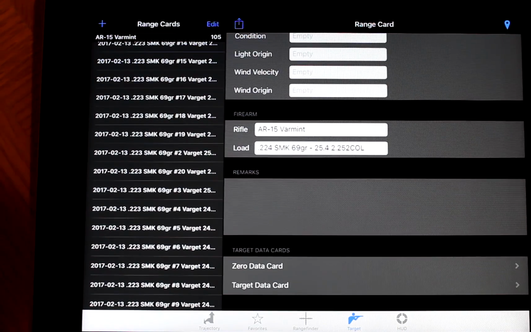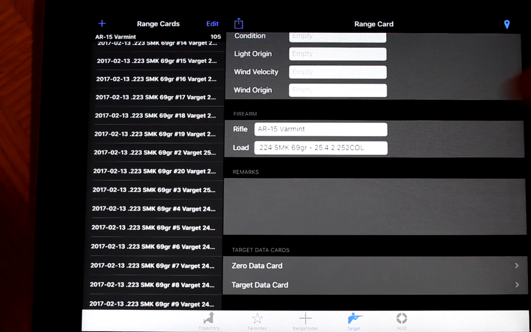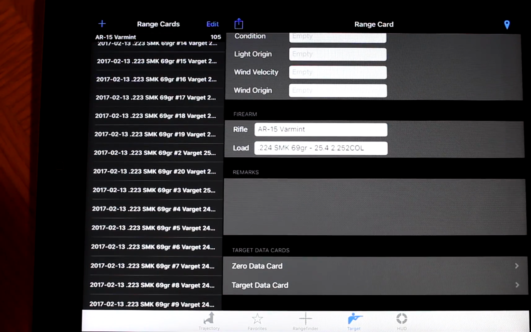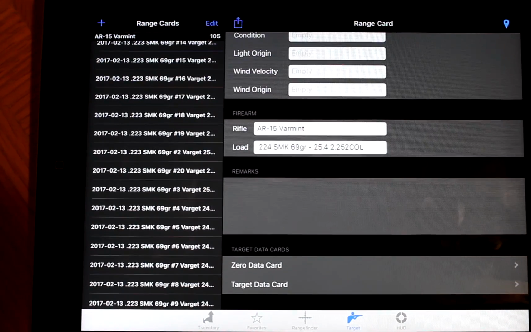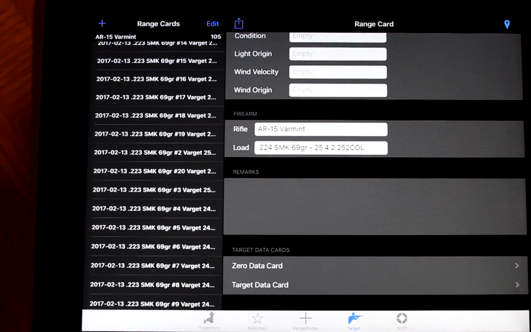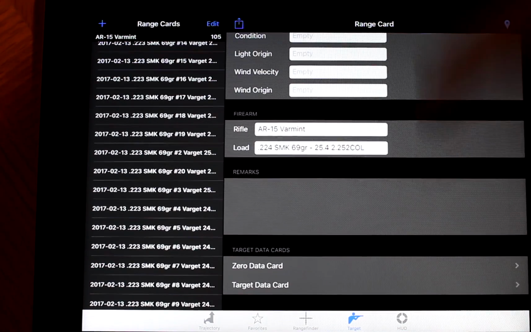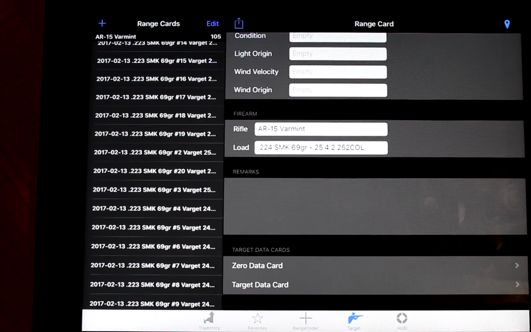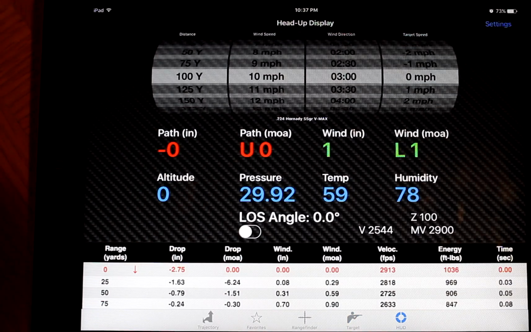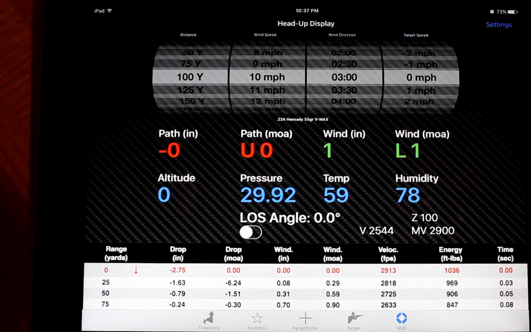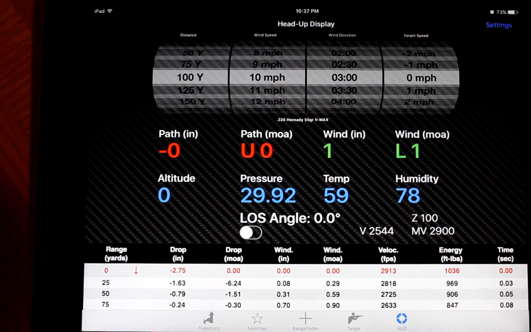And if I do a really good grouping, I get it on here, I can go and bring it up on my phone and look at it wherever I want. So really cool. Can't say that enough. All right, let me get set back up here, and we'll go over the heads-up display. I haven't really had a chance to use this yet at the range, but I can see where it would be extremely useful. Go to settings.